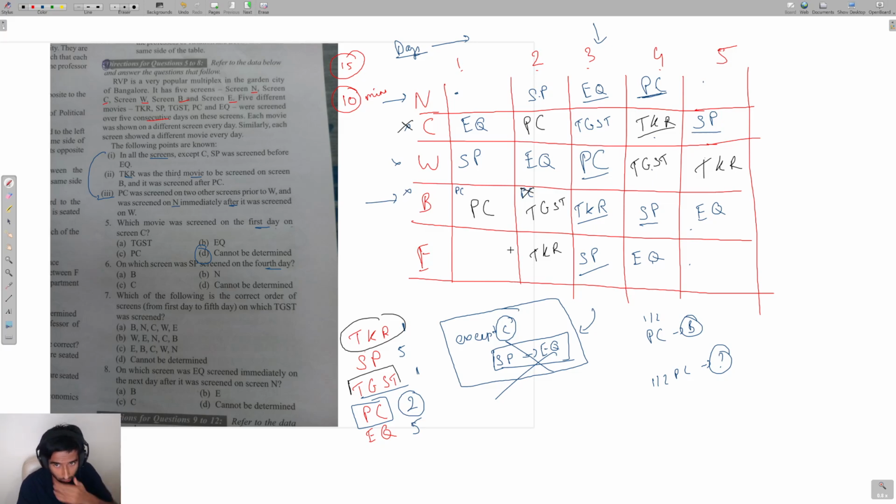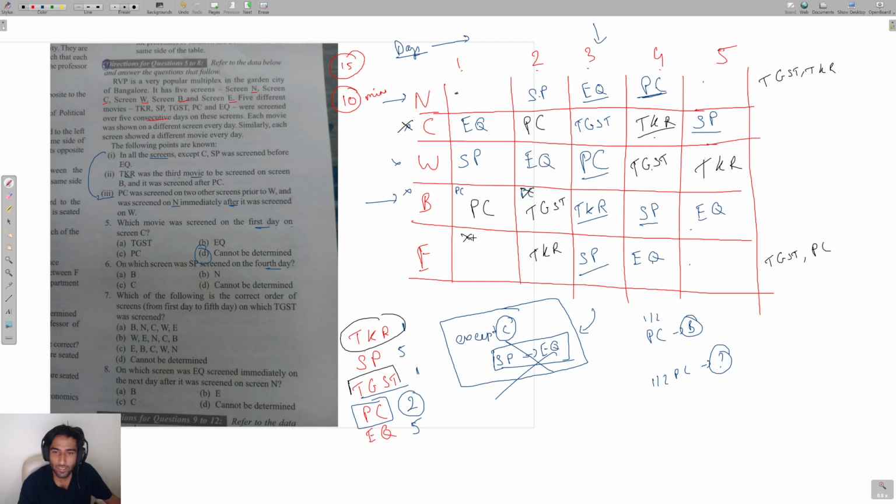Again, now you're left with two days wherein you have to place movies, and 2 movies which are to be placed in this row, which is screen E, and this row which is screen N. Let's look at which movies are left. For screen N, I have to place TGST and TKR, and for screen E, I have to place TGST and PC. Now I have placed PC here.